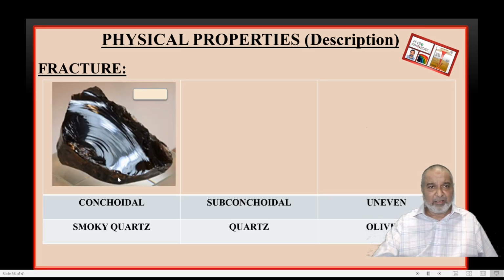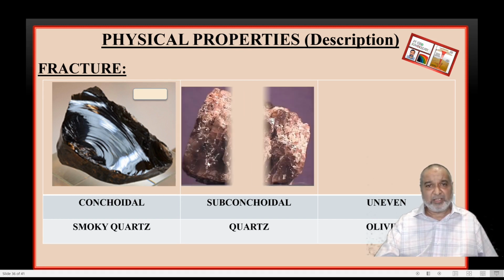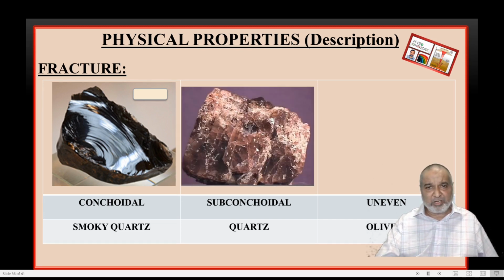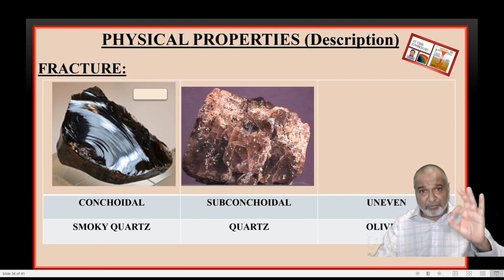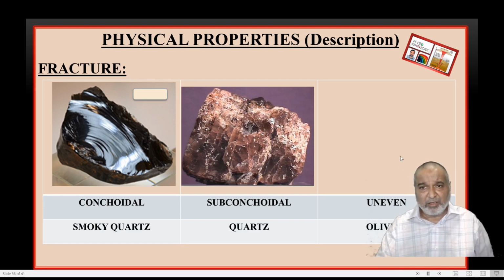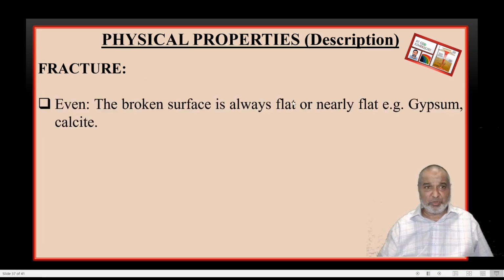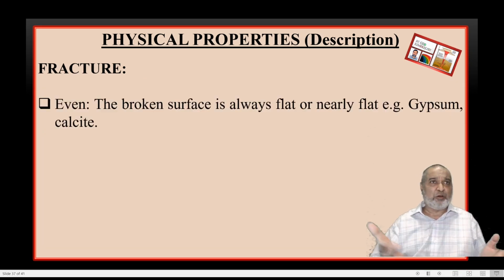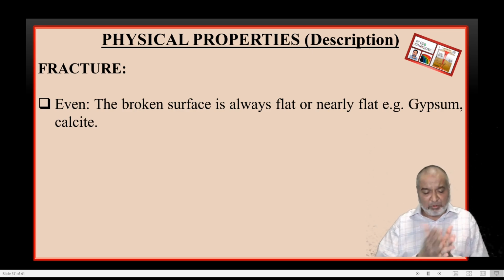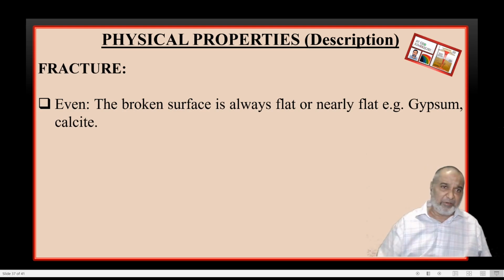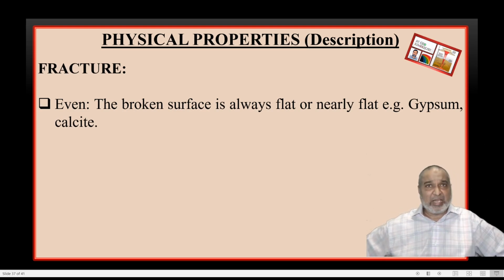Perfect one: the broken surface shows depression and concentric lines in full form, that is the conchoidal fracture. And the subconchoidal one is smaller in size; you have to enlarge and focus to make it out. And uneven is a rough one. Even fracture is nearly flat or smooth, as in gypsum and calcite. When you break calcite, it breaks along the cleavages, and on both sides there will be smooth surfaces. So that is the best example of even fracture, the calcite one.